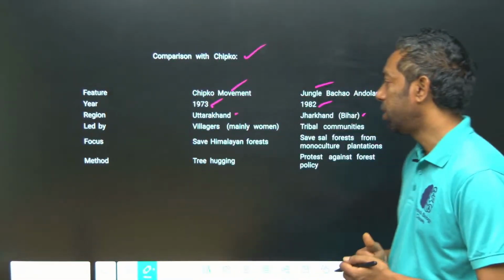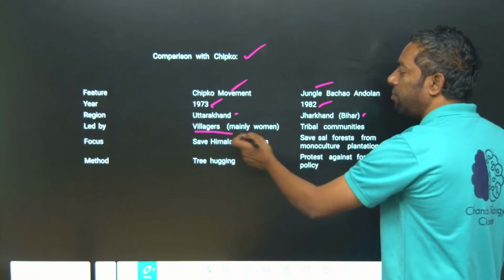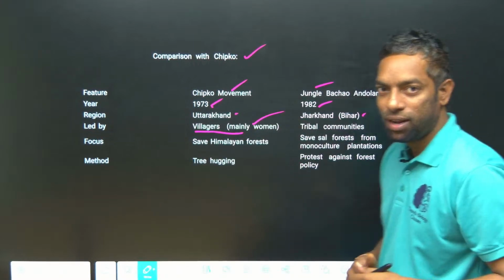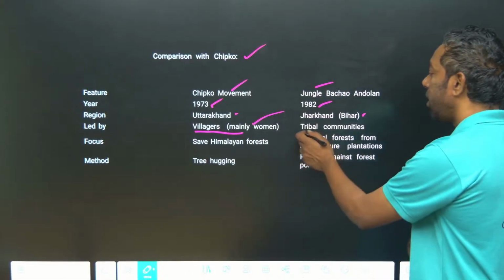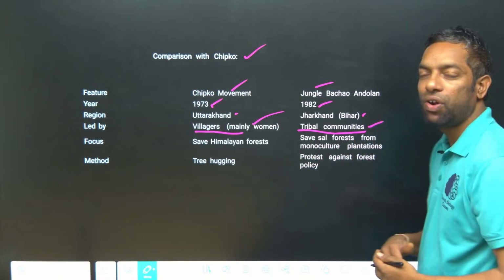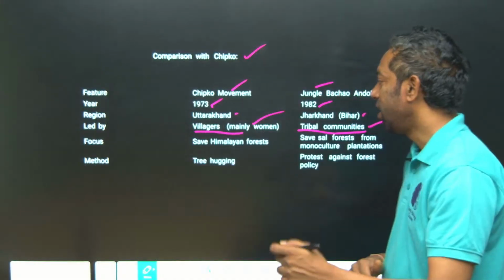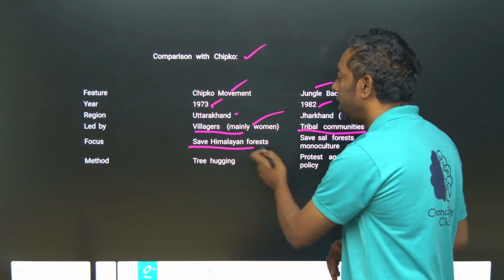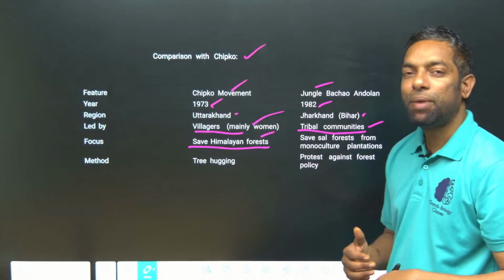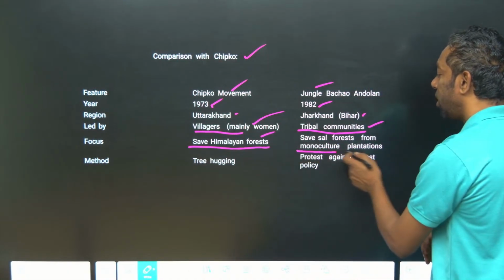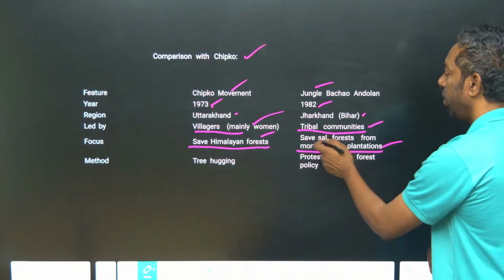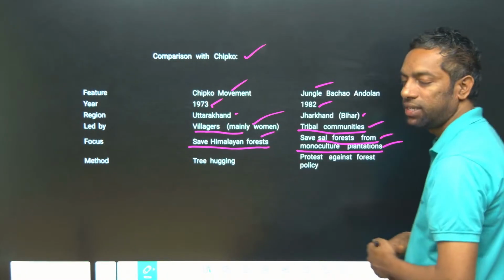In the Chipko movement, villagers fought, mainly women. In Jangal Bachao, it was tribal communities. Chipko movement was to save the Himalayan forest, while Jangal Bachao was against monoculture plantations, to save the sal forest.